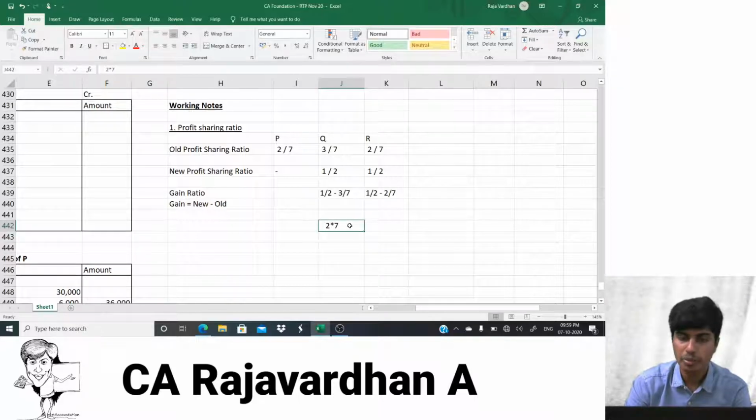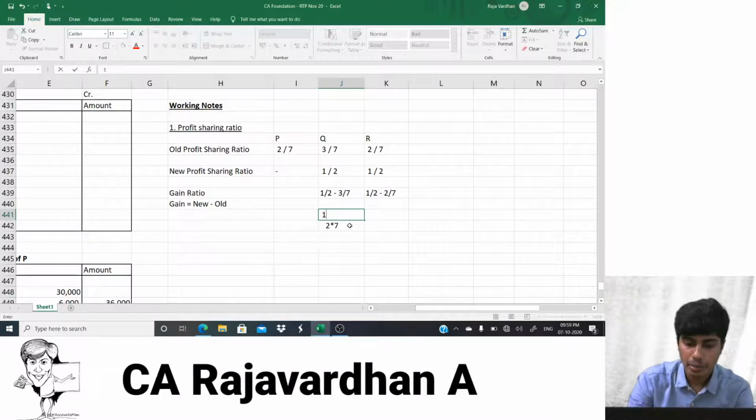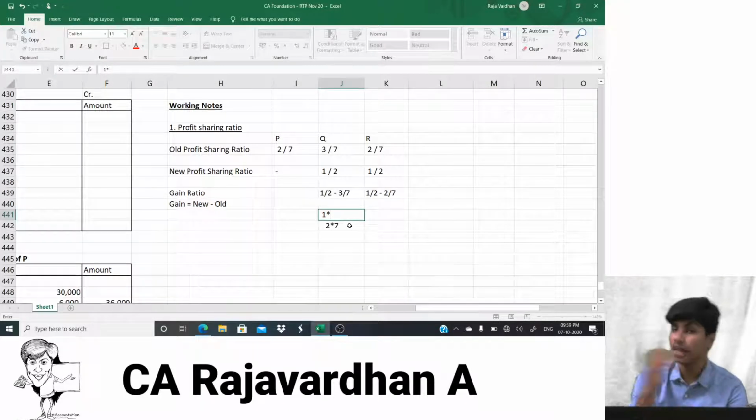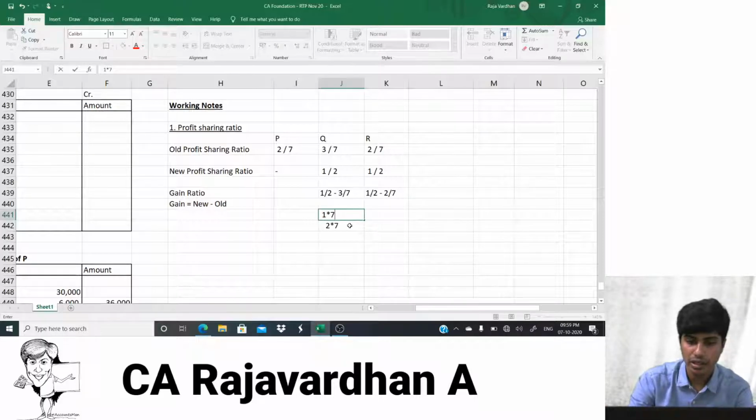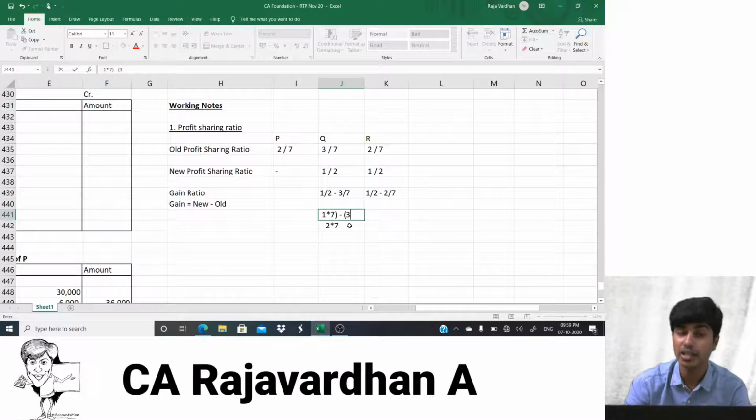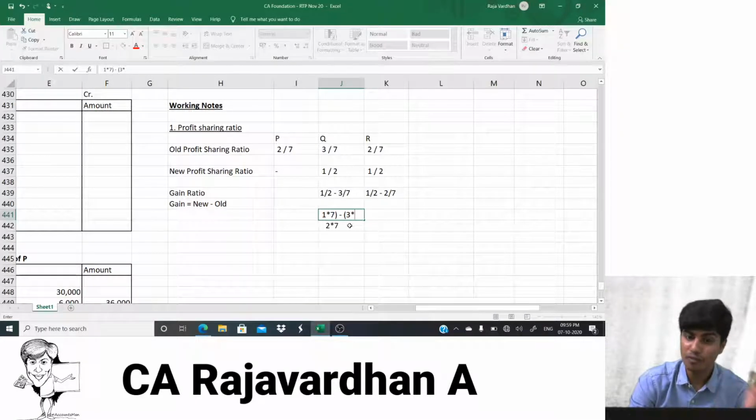Okay, the denominator will be 2 into 7, and in the numerator I will do 1 multiplied by the common denominator, the denominator of the next fraction, that is 7, and this would be the first part. To this I would subtract 3, the second fraction's numerator, multiplied by the denominator of the first fraction, that is 2.